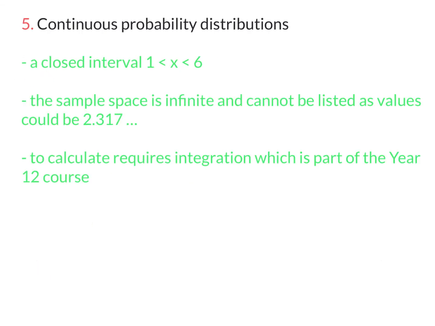The fifth one is continuous probability distributions. So this is a closed interval, say between 1 and 6, it might be between 1 and 100. The sample space is infinite and cannot be listed, as the values could be 2.317, etc. It could be an infinite amount of possibilities. To calculate this requires integration, and this is part of the Year 12 course, so it's just a bit of information for us to look at the moment.